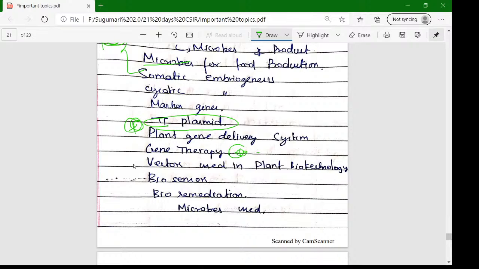How it is activating, what are the applications in the medical field, that is very important. Bioremediation: what are the microbes used for metal degradation, dye degradation, plastic degradation, timber waste degradation, all those things are there. So bioremediation, we want to study with the microbes.